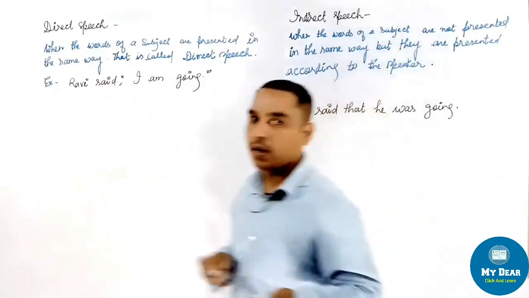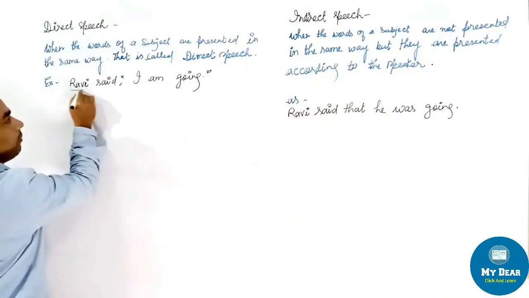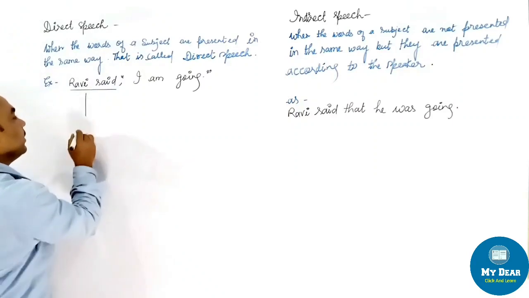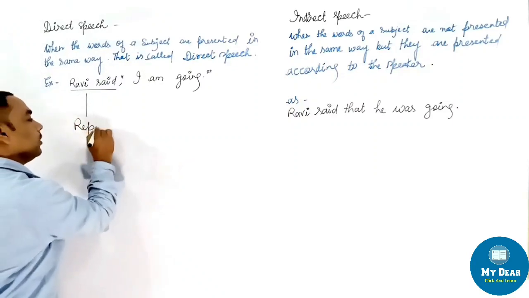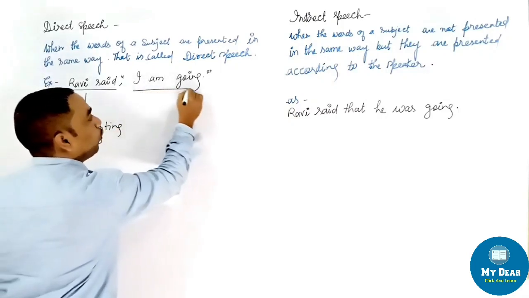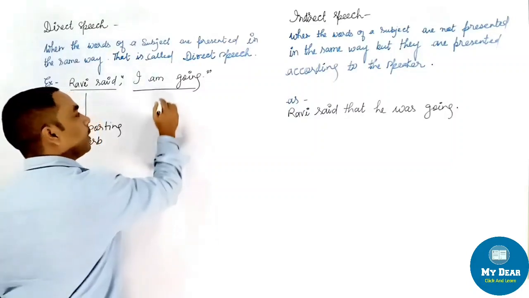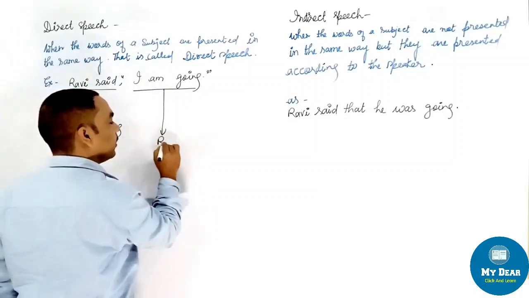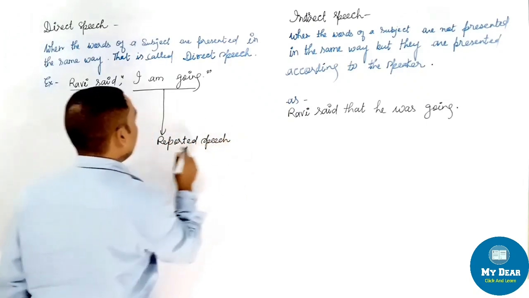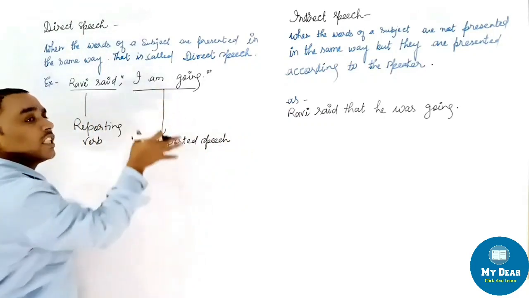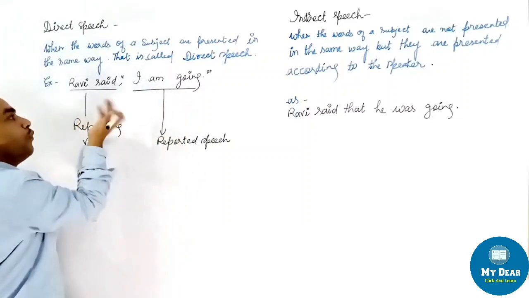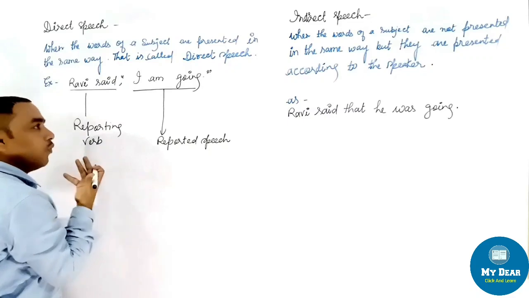It can be divided into two parts. We can see here. The part which is outside the inverted commas will be the reporting verb. The part which is given in inverted commas will be the reported speech. Again I am telling, the part in inverted commas is called reported speech, and the part outside the inverted commas is the reporting verb.